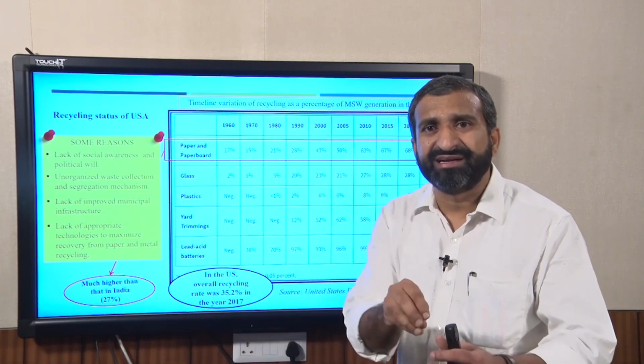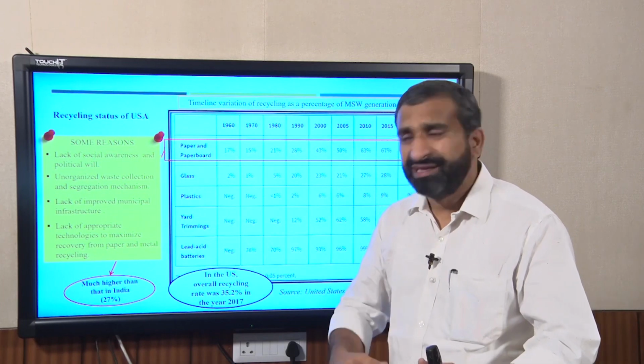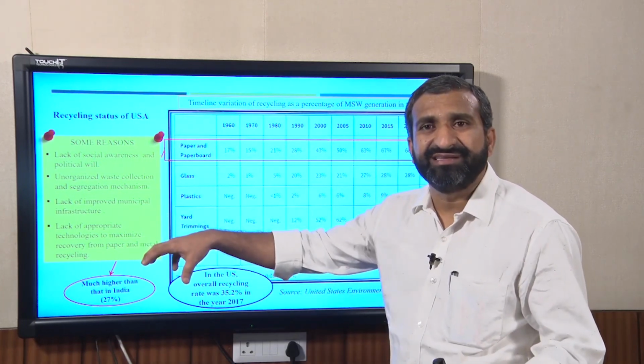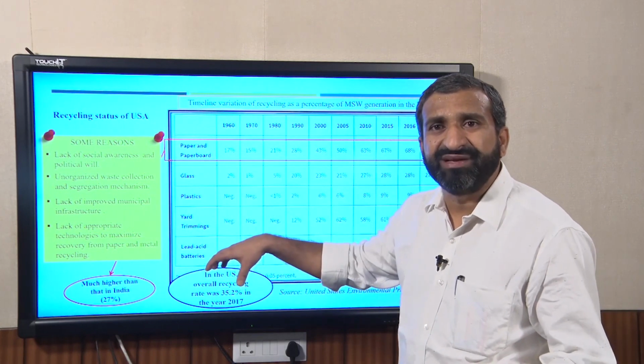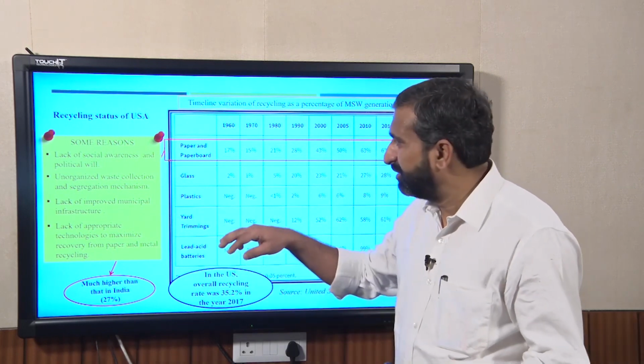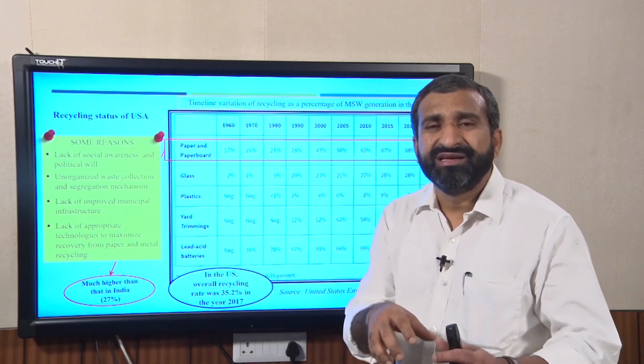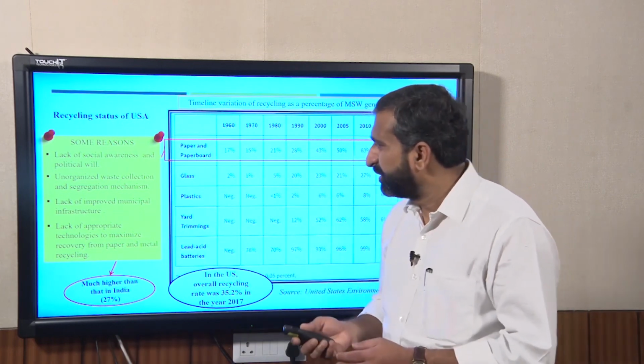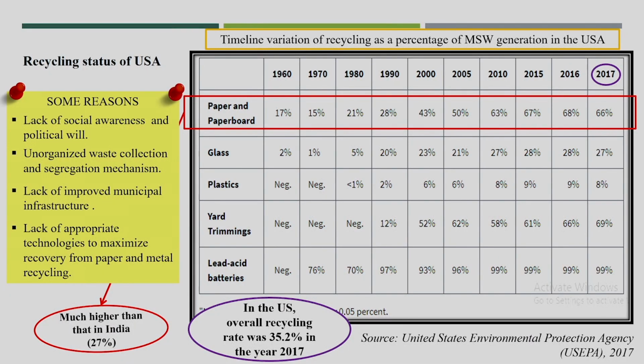If you are able to segregate at household level and collect it, you need to have the recycling facility available, and your biological treatment facility should be available. This kind of infrastructure is required with the municipality, and only then will your segregation be more beneficial. But I think most of the corporations do not have this kind of infrastructure, and most of our policies also do not incorporate that this is a management system. So it is not only about having one compost plant; you need to have proper segregation also, followed by a proper treatment facility.